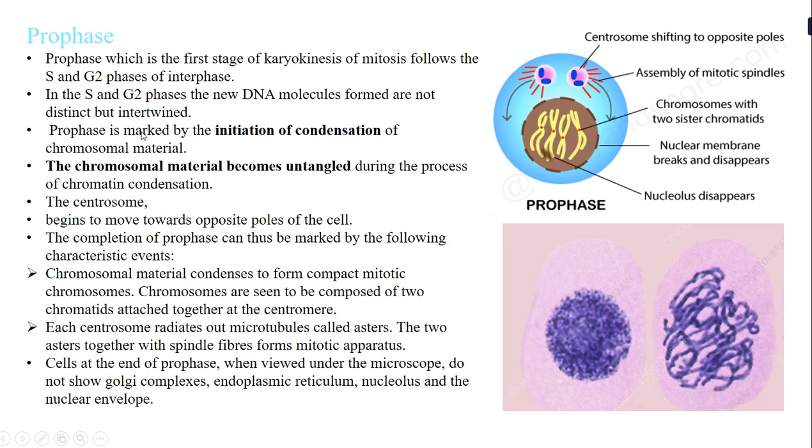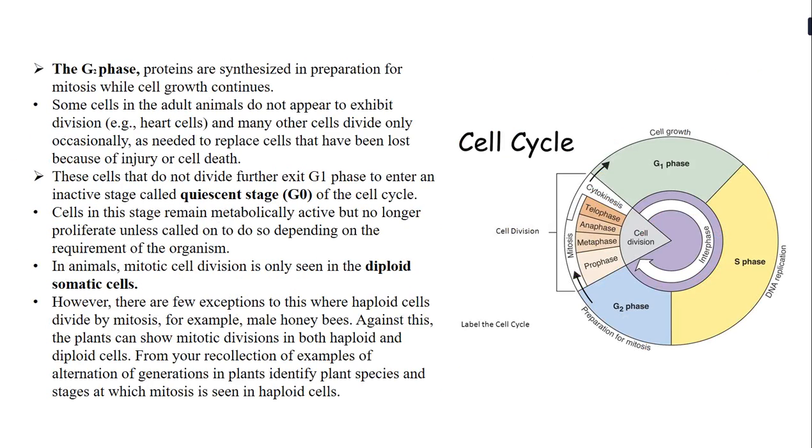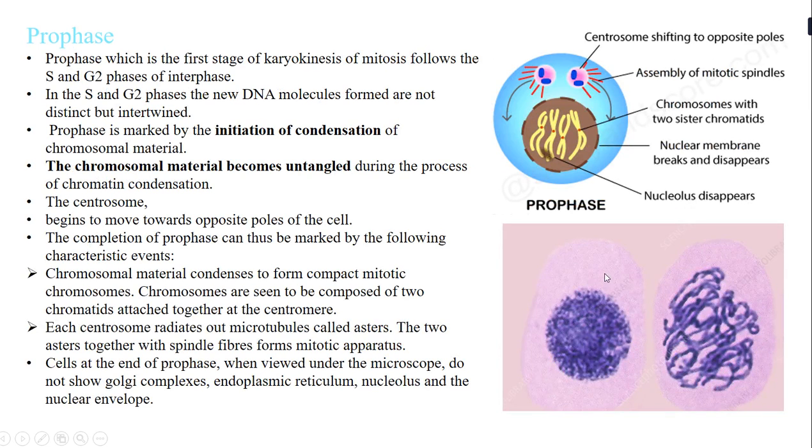So the first stage of karyokinesis is prophase. Prophase is the first phase, and it follows the S and G2 phases of interphase. If you remember this diagram, after the G2 phase the first phase that comes in M phase is prophase.